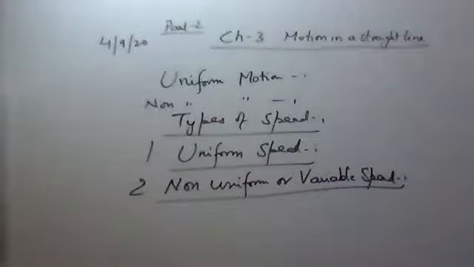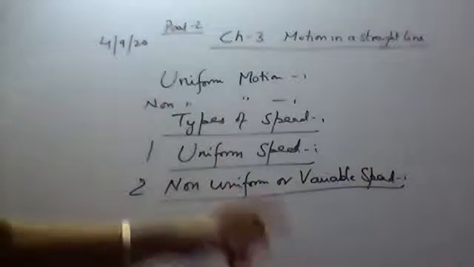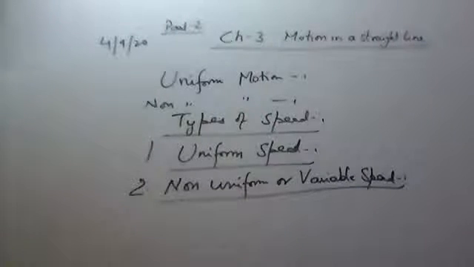Okay, any example of non-uniform speed? A car moving on a busy road. When there is heavy traffic, its speed will be lowered, and when some space is there, it will move with a faster speed. So the speed will be non-uniform when a car is moving on a busy road.